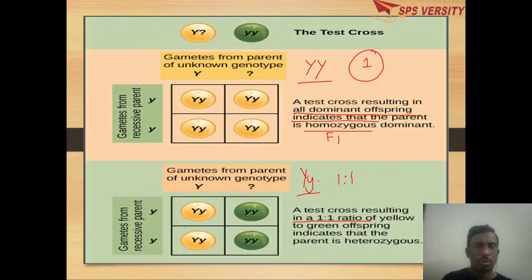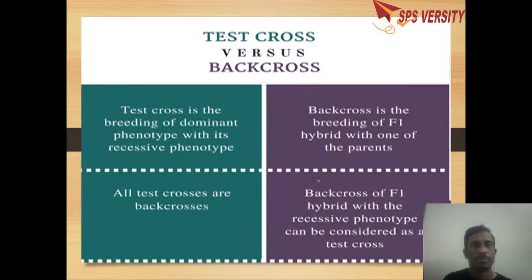So this is the ratio of a monohybrid test cross. What is meant by a test cross? What is meant by a back cross? A test cross is the breeding of the F1 hybrid with the recessive parent. But a back cross is a crossing of the F1 hybrid with one of the parents. It does not specify whether dominant or recessive. In a back cross, if it is crossed specifically with the recessive phenotype, it is a test cross.